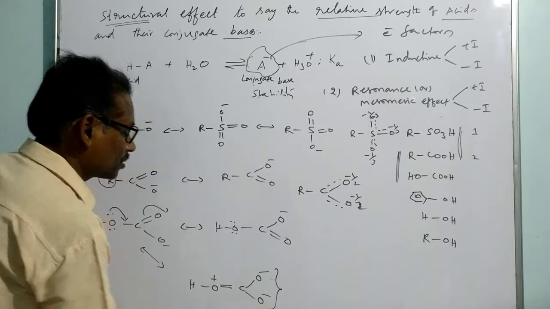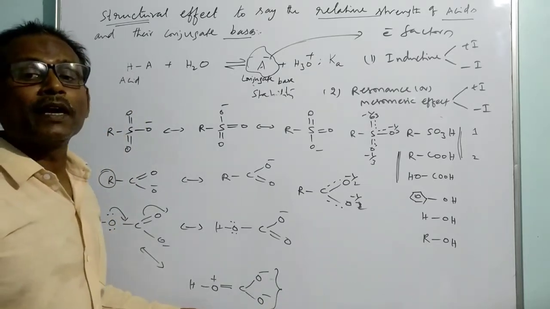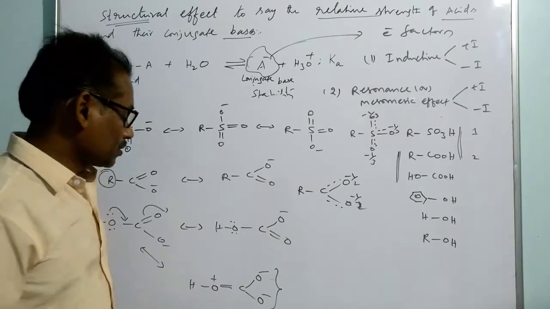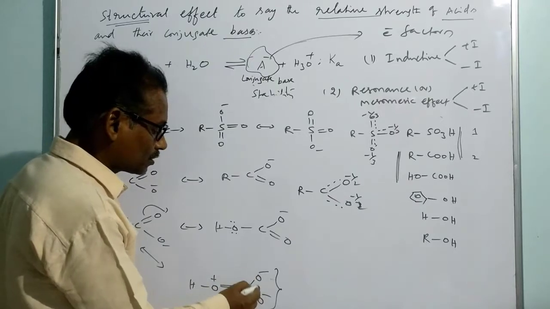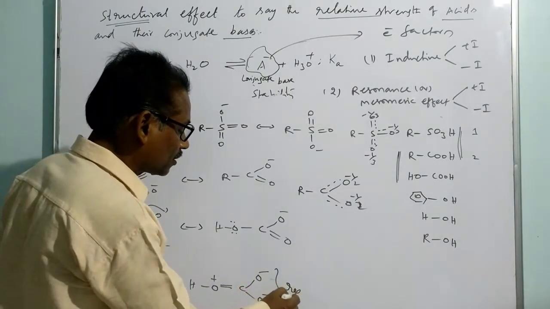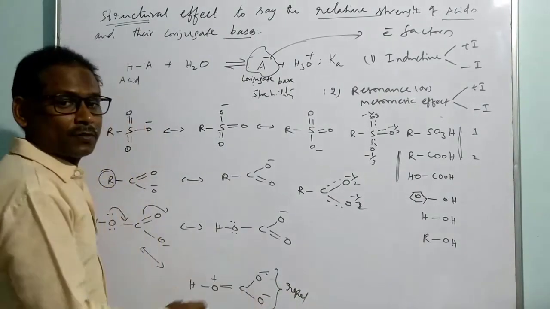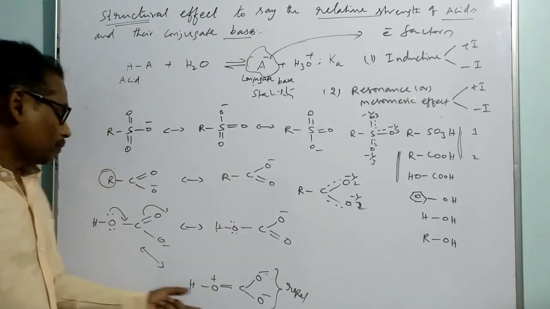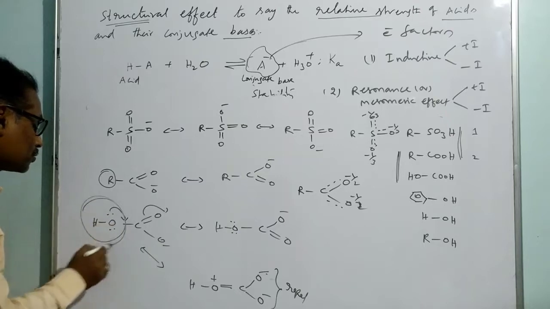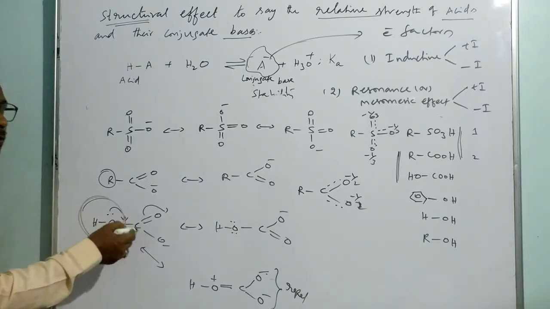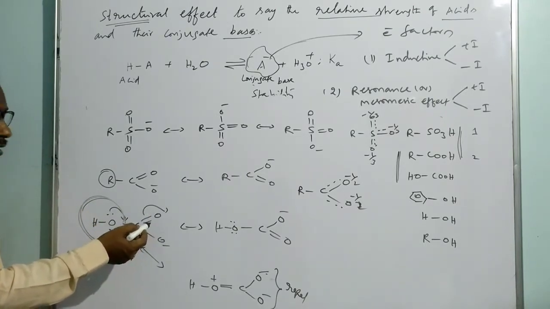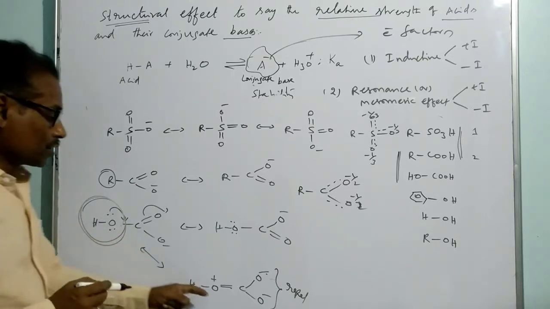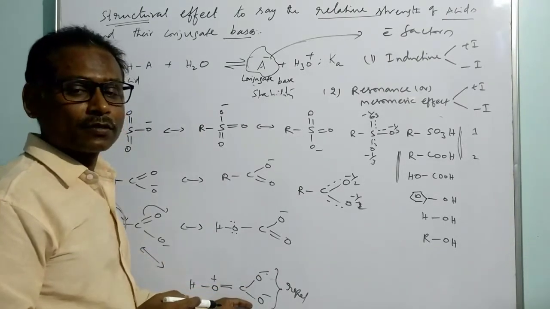So this is a highly destabilized resonating structure, because the negative charge appears over two oxygens which are very near one to another. Due to repulsion of the similar kind of charge, this structure is destabilized. So the presence of the OH group, which pumps electrons to the remaining part of the carboxylate, gives a new structure which is going to be destabilized.